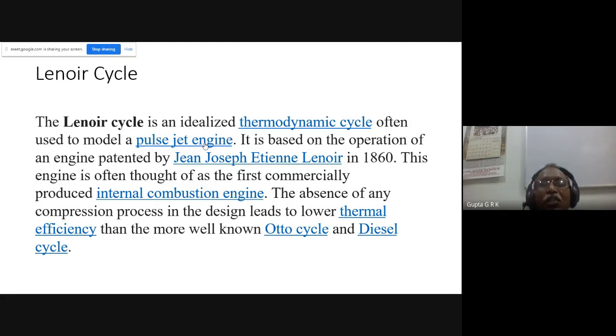And in this jet engine, we will not have a gas turbine. There will not be any rotating parts. This is a particular jet engine, a different configuration. We will discuss it later, but this uses the Lenoir cycle. It is based on the operation of the engine patented by Lenoir in 1860. This engine is often thought of as the first commercially produced IC engine. The absence of any compression process in the design leads to lower thermal efficiency than the more well-known Otto cycle and diesel cycle. Okay, this is a simple cycle without any moving parts and all, but its efficiency is less.